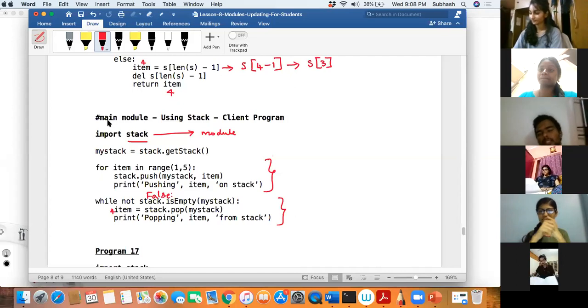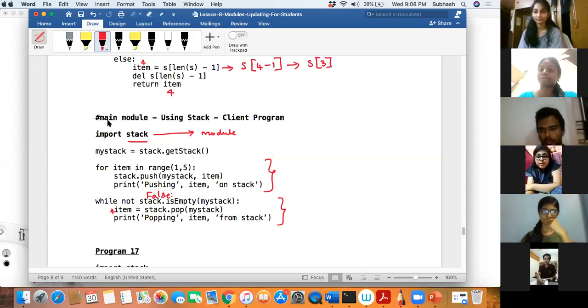If you say P for pop, D for display, num for push, now some crazy person like Pawan will enter X. When he enters X, what do you have to say? X is not given as an option. You're understanding? This is called input handling and error handling. Will you do this or not? I will test your code.